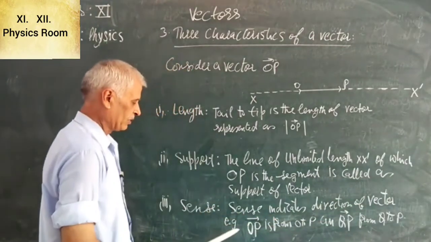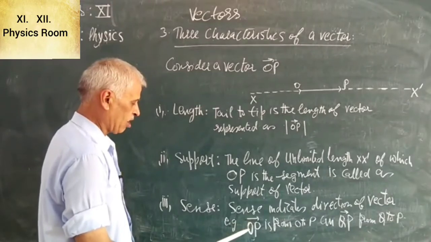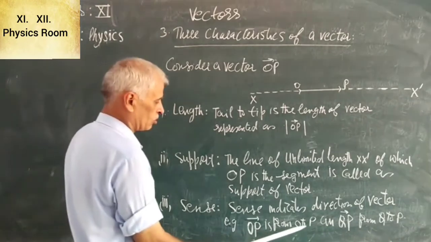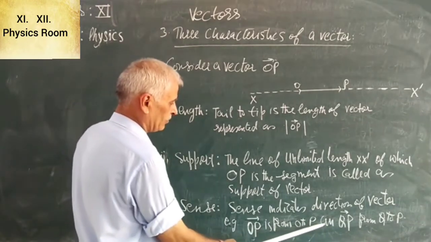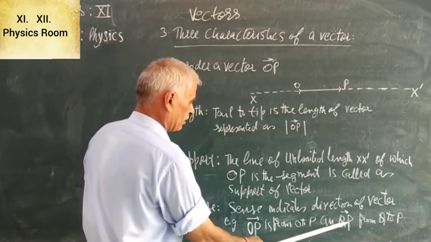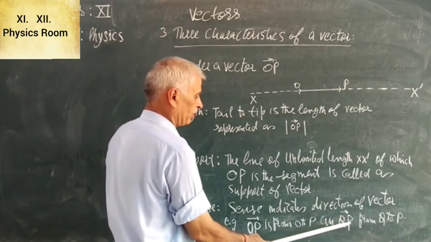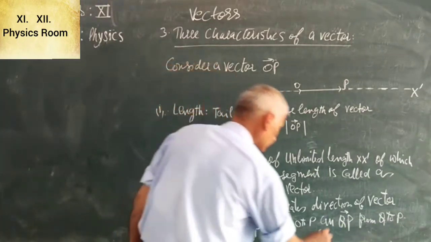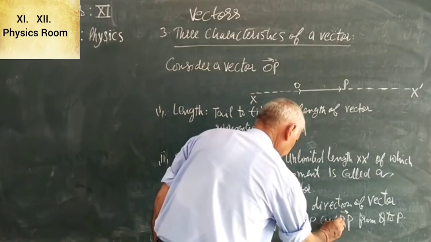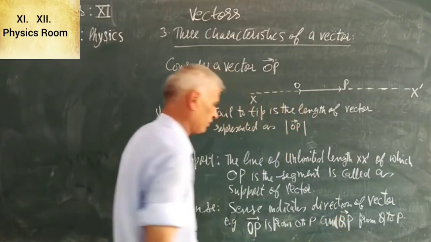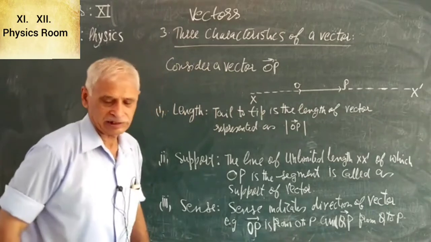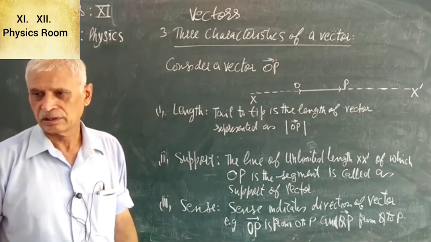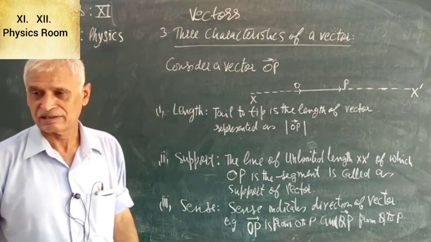For example, vector OP is from O to P, and vector QP is from Q to P. So these are three characteristics of a vector. First is length, second is support, and third is sense of the vector.